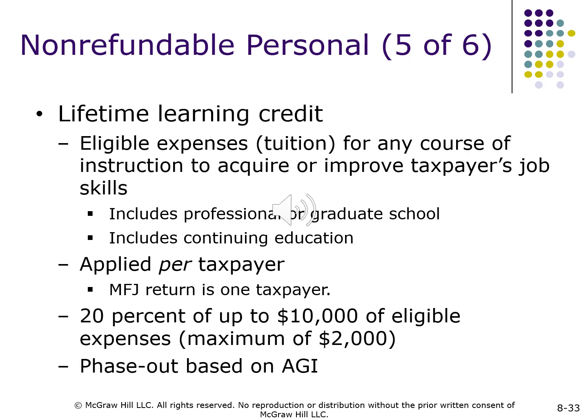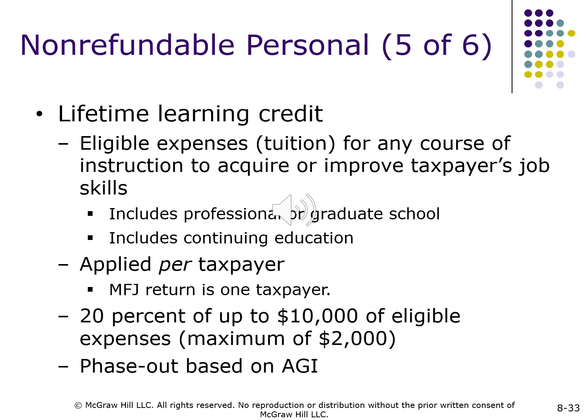Non-refundable personal credits, 5 of 6. Lifetime learning credit. Eligible expenses: tuition for any course of instruction to acquire or improve the taxpayer's job skills. Includes professional or graduate school.